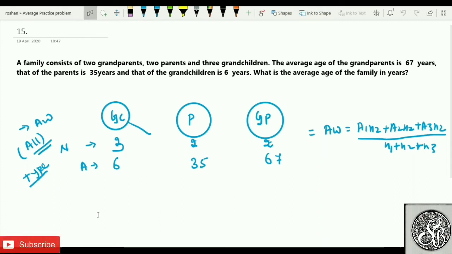Another thing, everyone can multiply these numbers. There's nothing wrong in multiplying these numbers. I told you that we should always write the ratio of N1, N2, N3. The ratio of N1, N2, N3 is 3, 2 and 2 only, because there will not be anything else. I cannot take anything common here, so the ratio will remain the same. So the first number will be 67 into 2. What is 67 into 2, my friend? 134. 35 into 2 will be 70 plus 18.